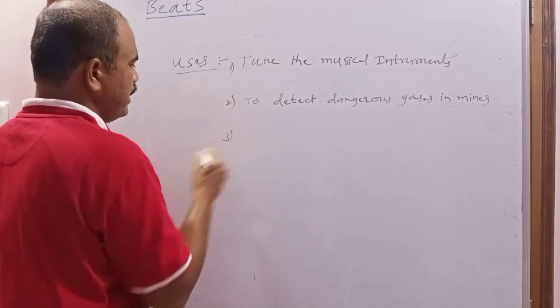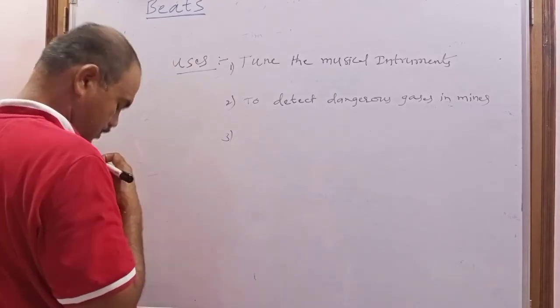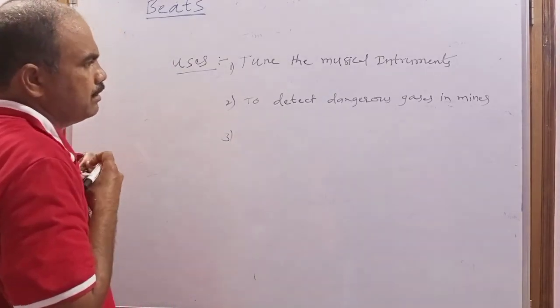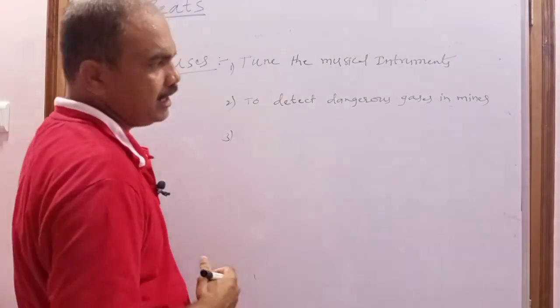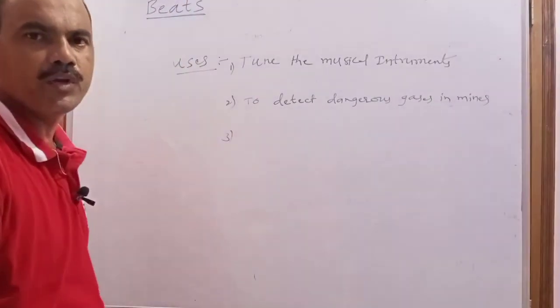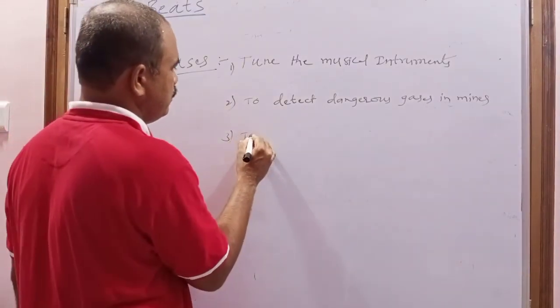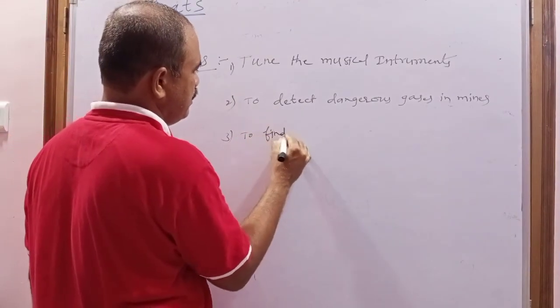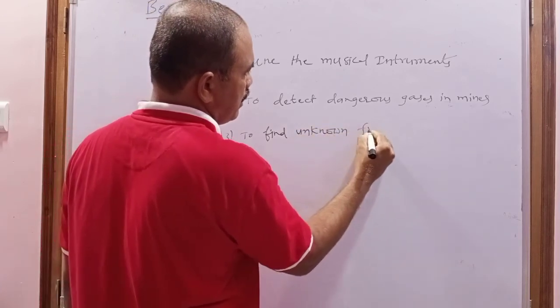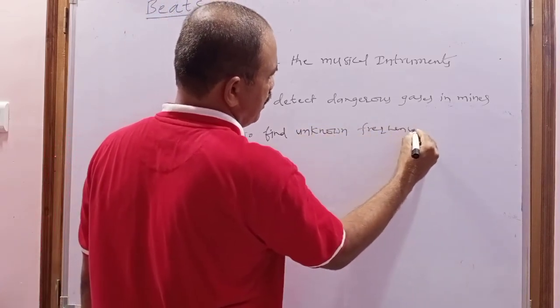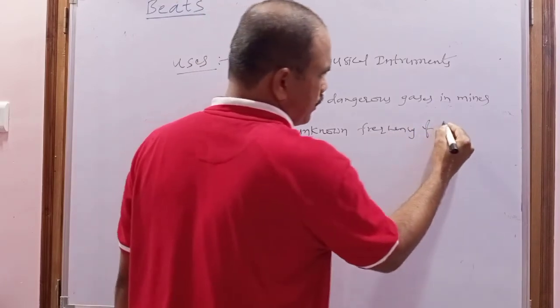And the third use is to find the unknown frequency of a tuning fork.